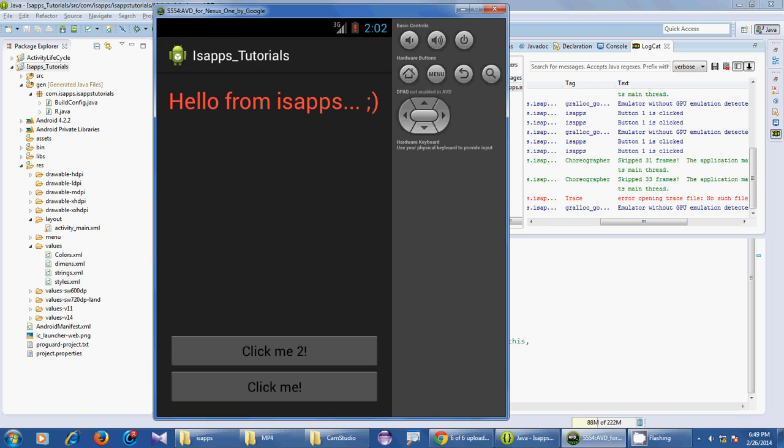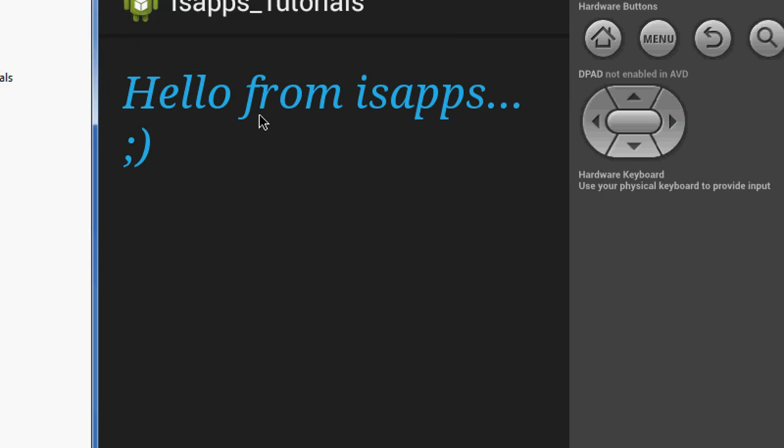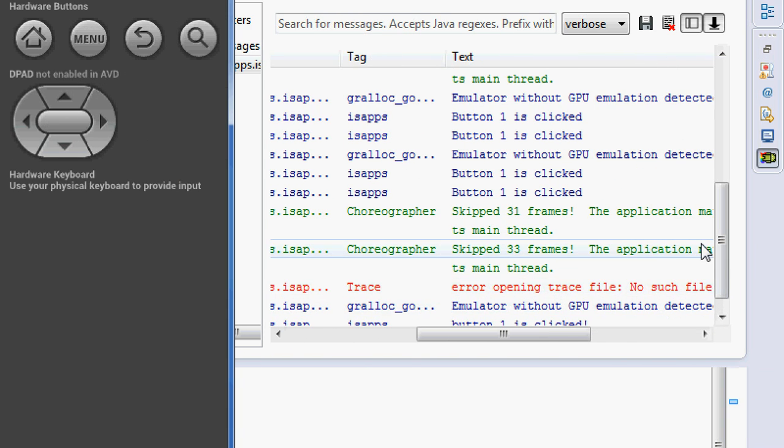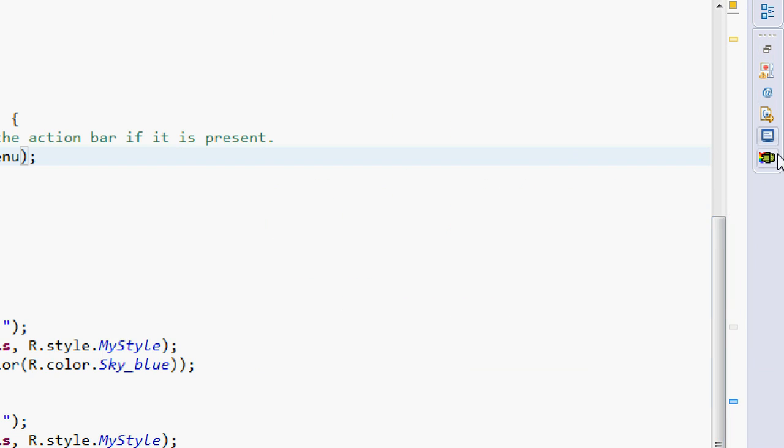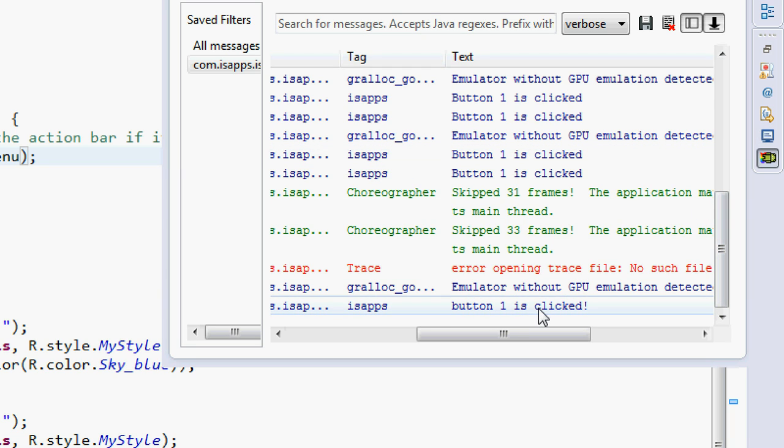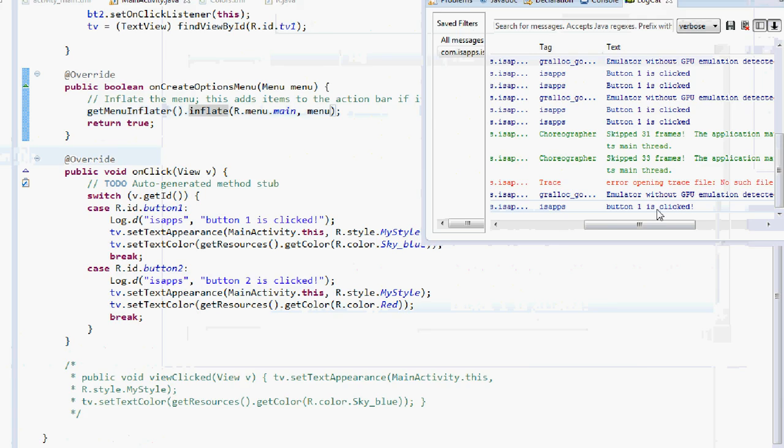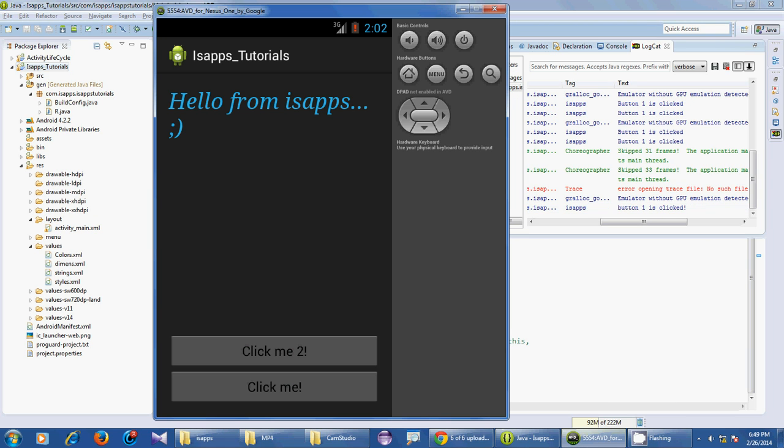So when I click the first button, which is click me, the text appearance is changed, and have a look at the log statement here. Button 1 was clicked. And when I go into the second button and click it, it goes to red again.